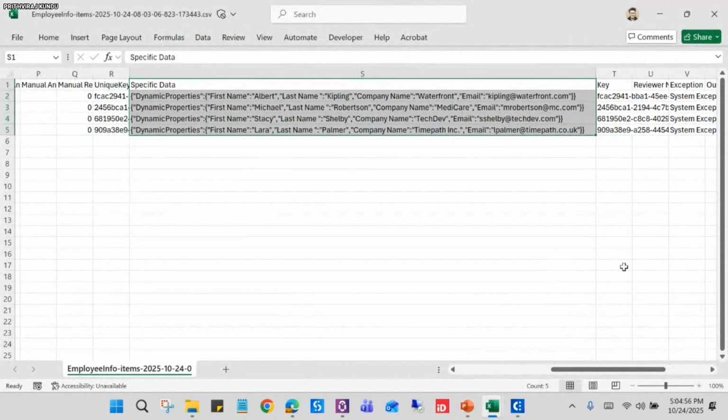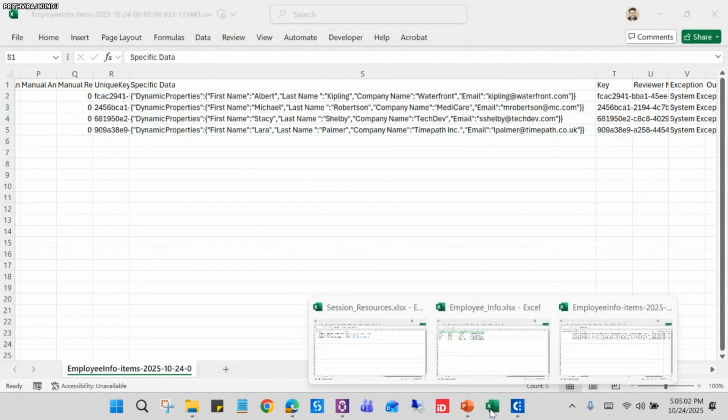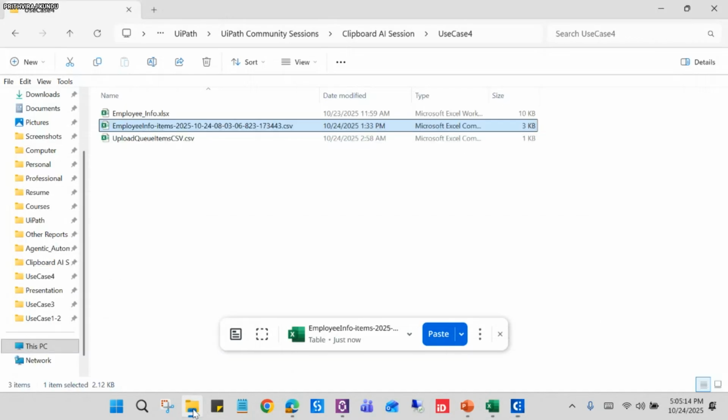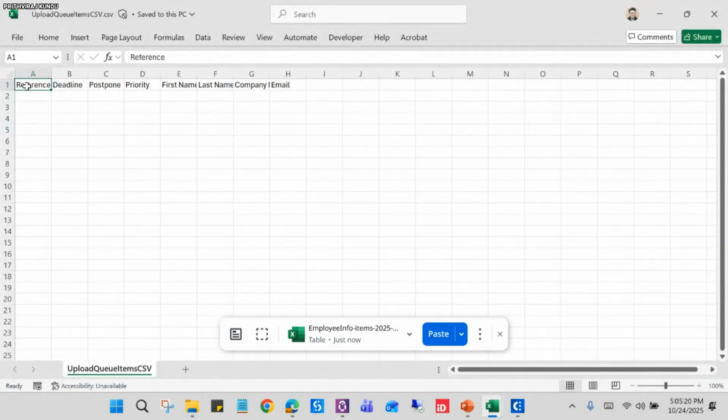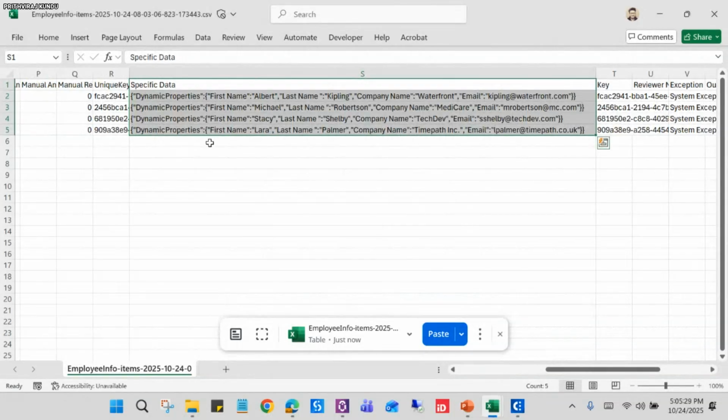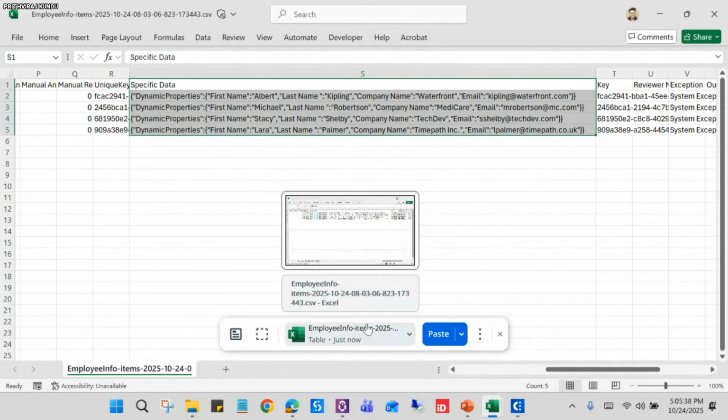Let me use Clipboard AI now. I have already selected this cell. Now let me open this one, and if I click on copy table cells, see, it has copied, right? Now I need one more CSV file to upload the queue items. It has this structure, and you can see the first name, last name, company, and email. So this should be the data destination, and this is the data source in JSON format. Here also you can see first name, last name, company name, and email. So if I go there, it has already copied it.